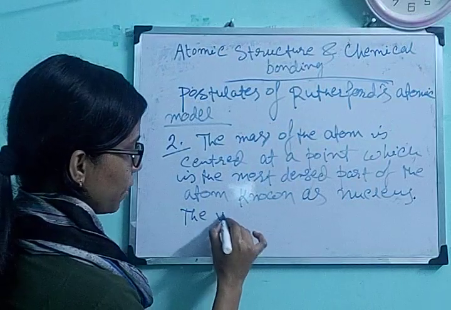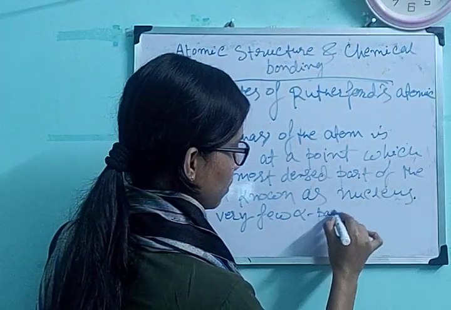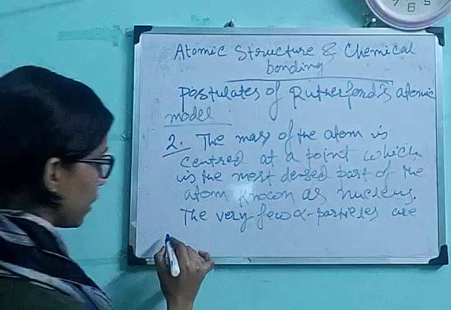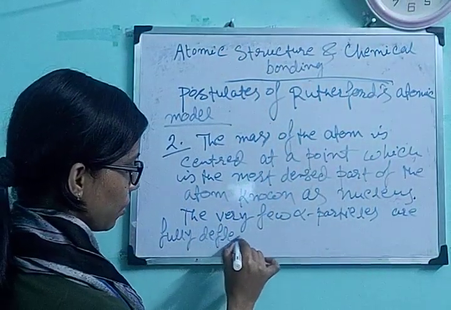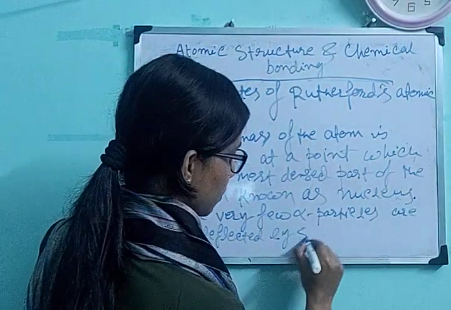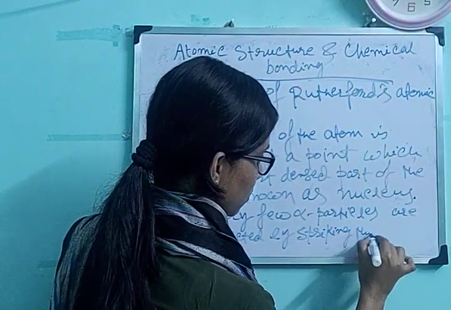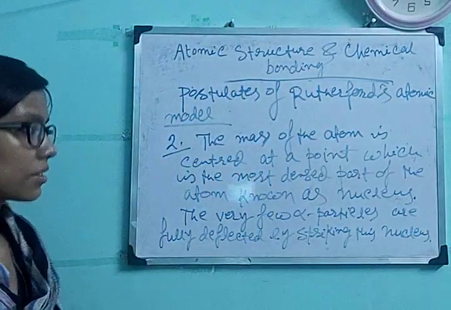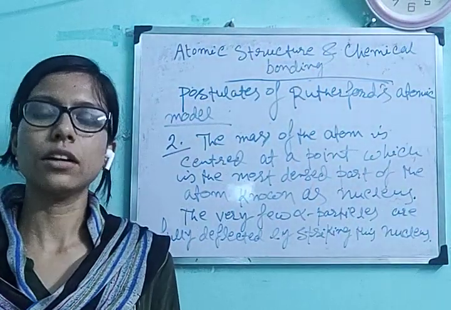The very few alpha particles are fully deflected by striking this nucleus. Okay, so this is the second point, where the whole mass of the atom is centered in the nucleus.